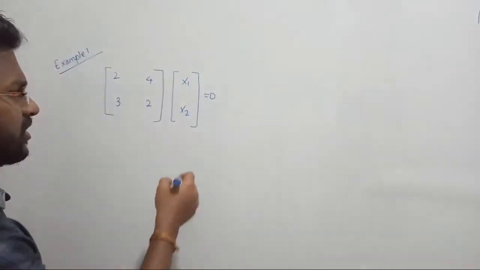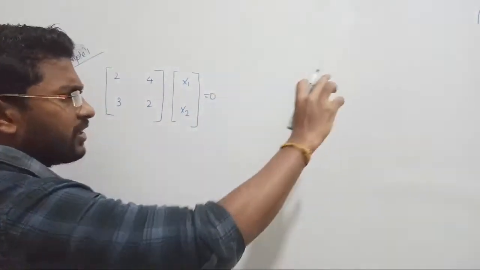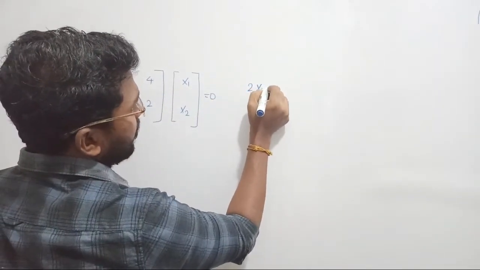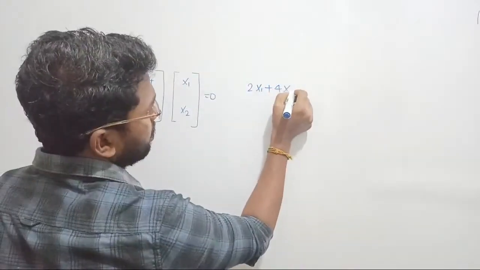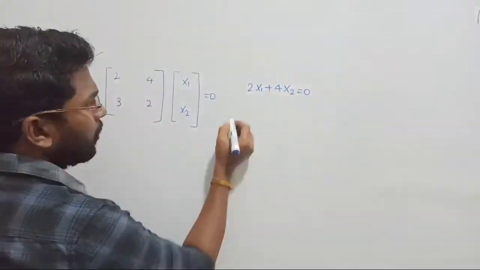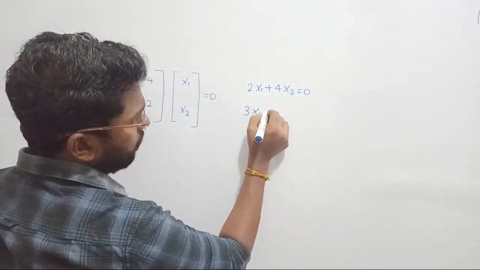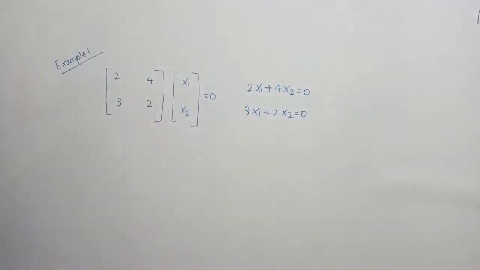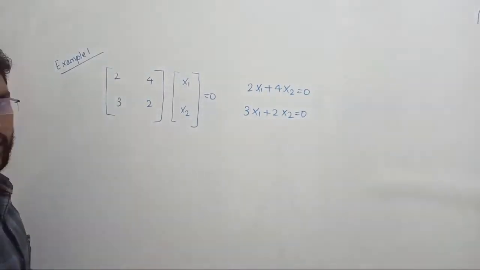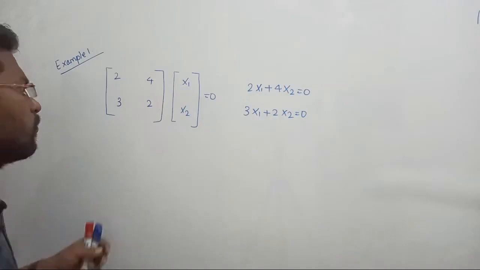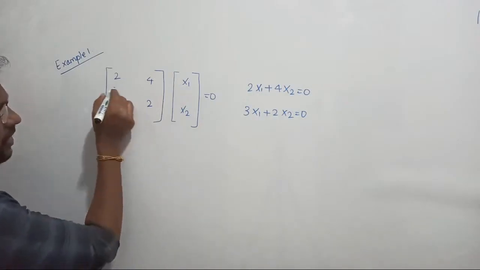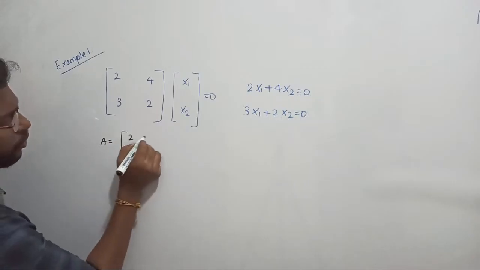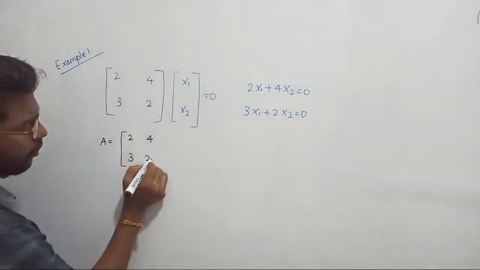We all know this equation can also be written, actually we are bringing the matrix from the set of linear equations only, as 2 times x1 plus 4 times x2 equal to 0. Similarly, 3 times x1 plus 2 times x2 equal to 0. That is another way of representing a system of linear equations, right? From that we are bringing the matrix. What is the next target? First, keep your attention with the matrix A. Here, my matrix A is 2, 4, 3, 2.